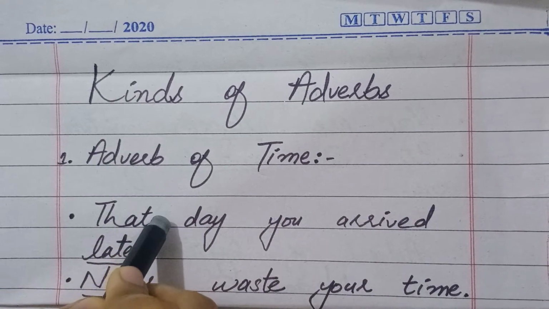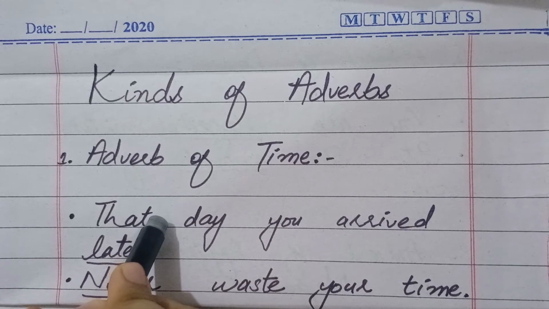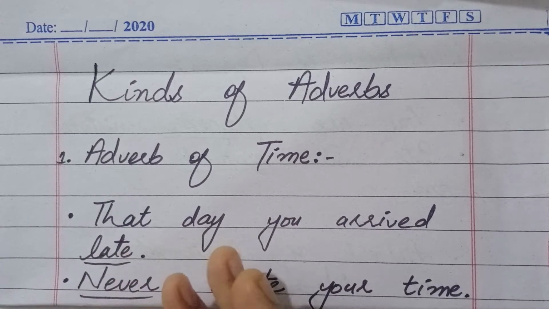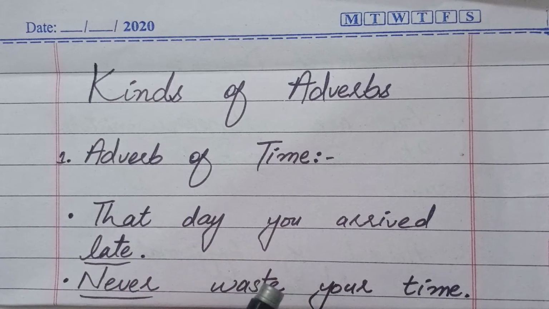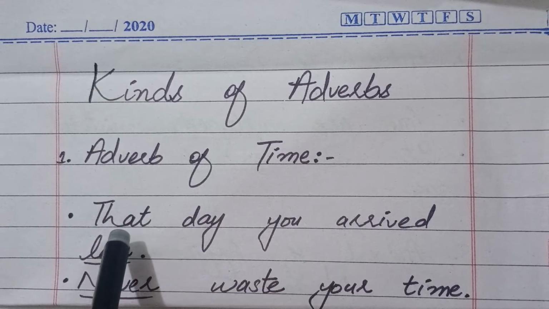Now guys, we will discuss the kinds of adverb. So let's begin with the very first kind, and that is adverb of time. They show time and period, like yesterday, tomorrow, recently, already, till, etc. Here I have written a couple of examples. Move to the very first example.